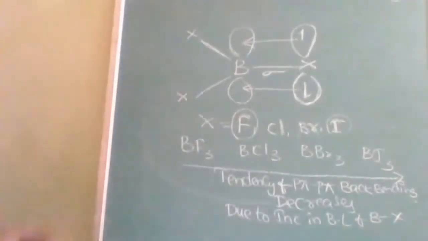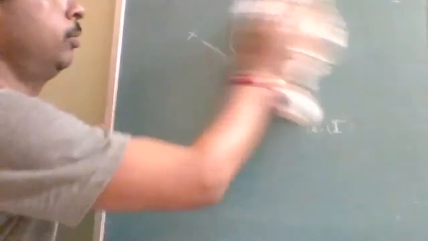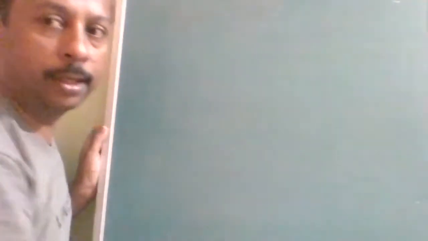Not only in this way is it going to affect, but it is also going to affect acidic strength. The thing happening is once, but its effect will be in different directions. First, the effect will be on the acidic strength. And I told you it is just p pi-p pi back bonding.